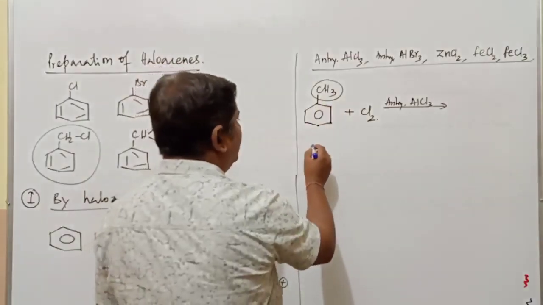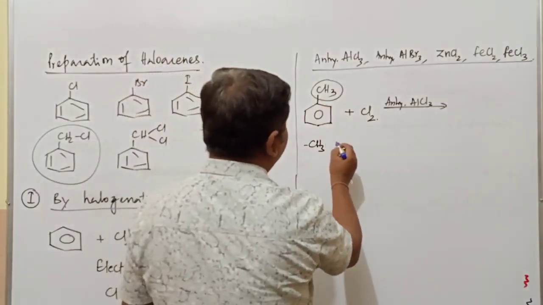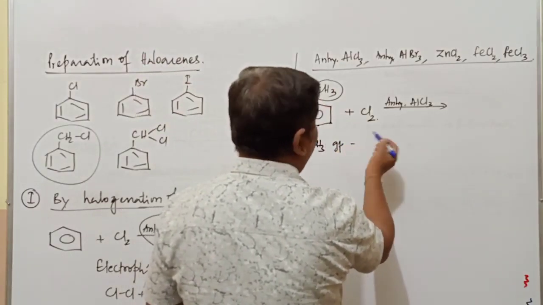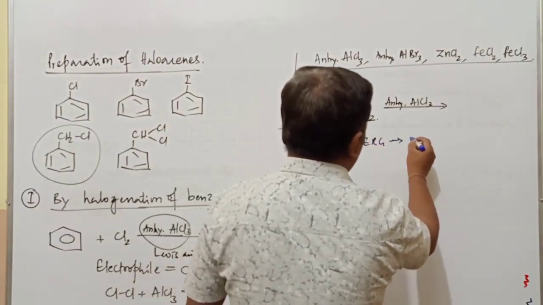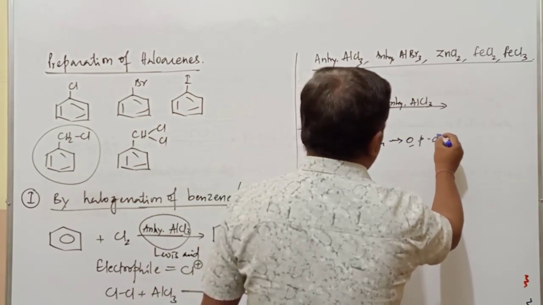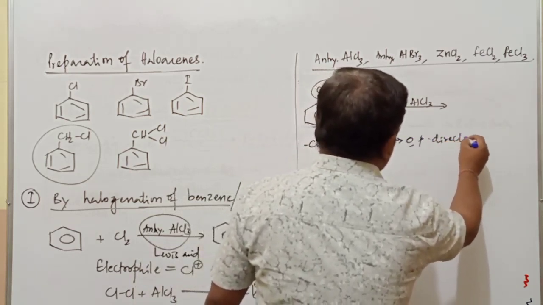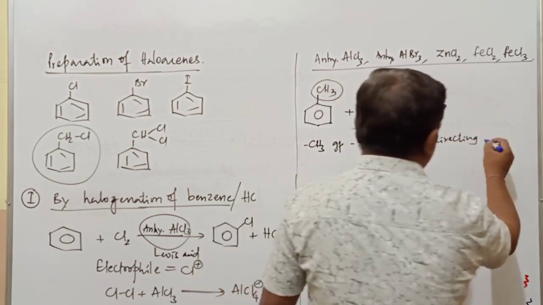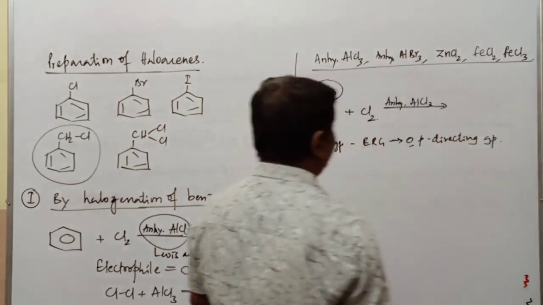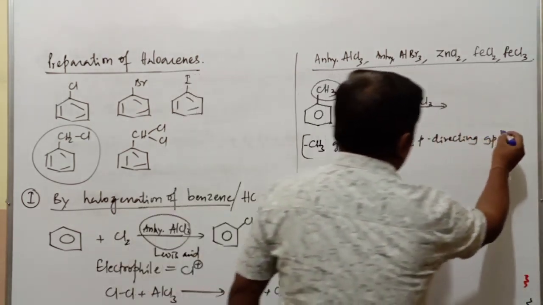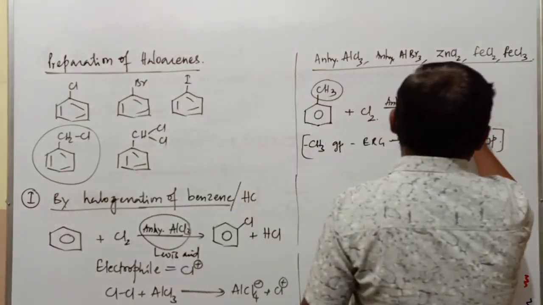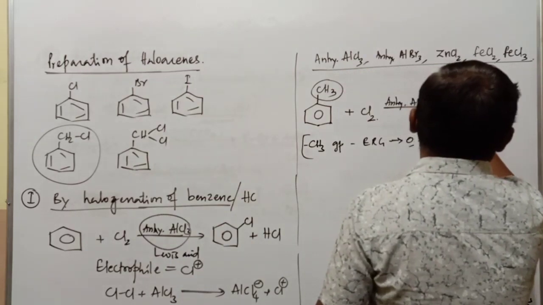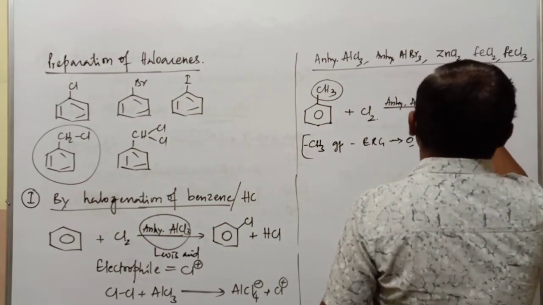As you know very well, the methyl group CH3 is an electron releasing group. Electron releasing groups are ortho and para directing groups. So naturally, the electrophile attacks the ortho and para positions. So what is the product obtained in this reaction?